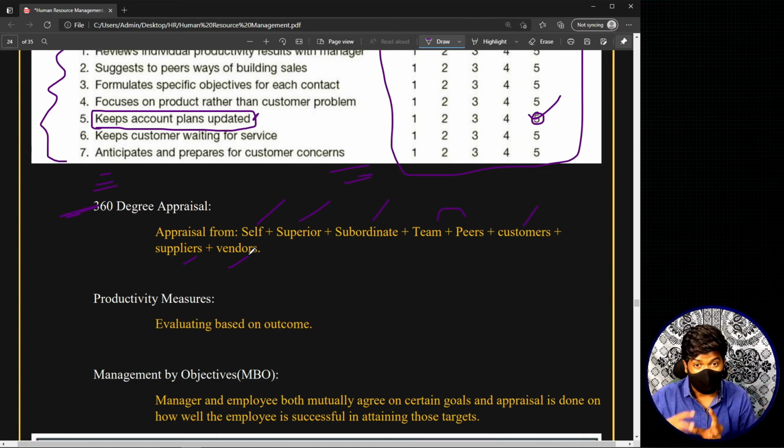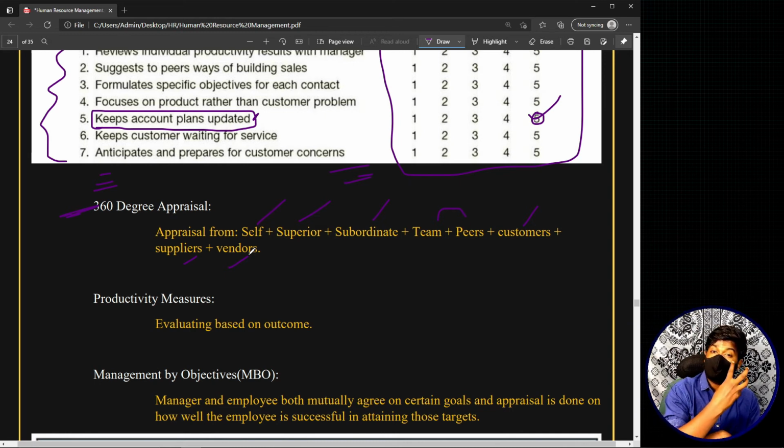Now we have completed the behavioral methods. We started with personality trait methods, that means methods which basically focus on personality traits. Then we moved on to behavioral methods, that means the methods which basically focus on certain behaviors.